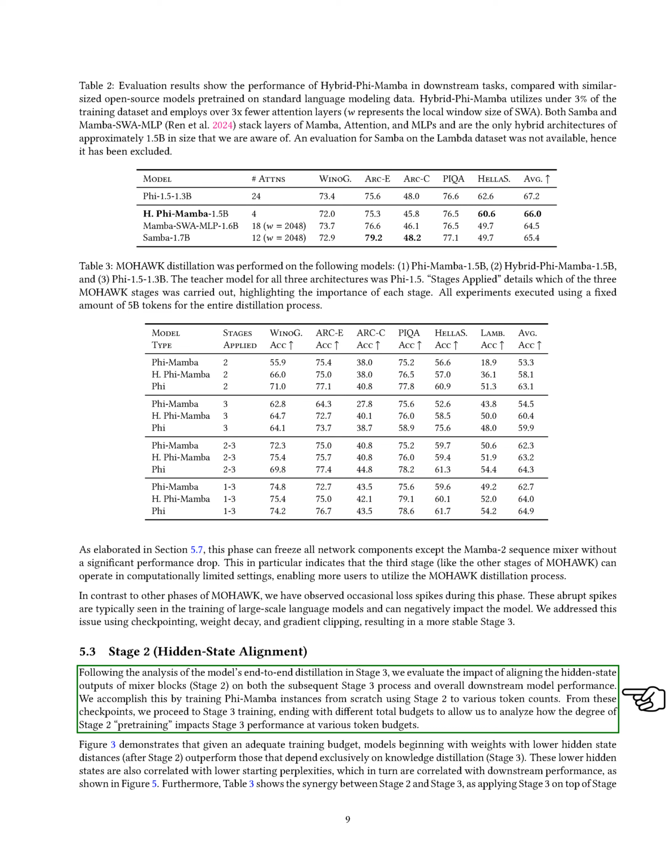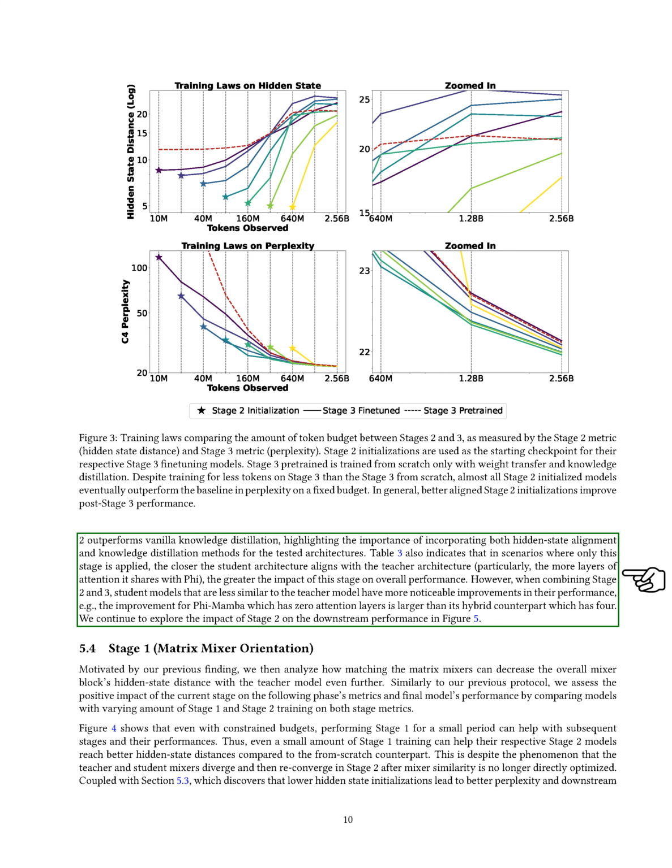Next, we explore the first stage, which involves matching matrix mixers to further reduce the hidden state distance from the teacher model. We again assess the impact of this stage on subsequent metrics and overall performance. Our results indicate that even a brief Stage 1 training period can enhance the performance of Stage 2 models, leading to better hidden state distances compared to those trained from scratch. This is despite the divergence and reconvergence of the teacher and student mixers in Stage 2. We also confirm that lower hidden state initializations lead to improved perplexity and downstream performance, suggesting that Stage 1 supports